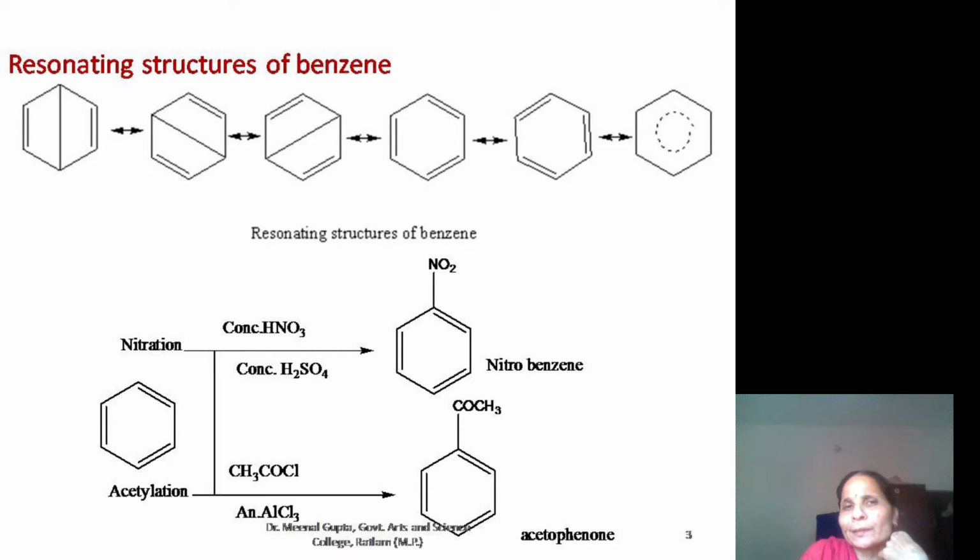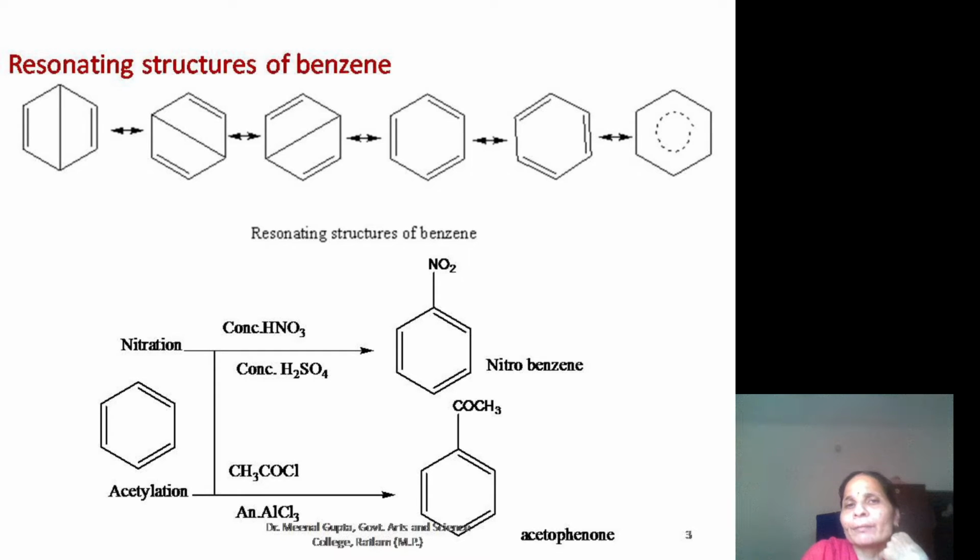But if it is a localized double bond, then the bond length of the double bond and the carbon-carbon single bond will not be equal.